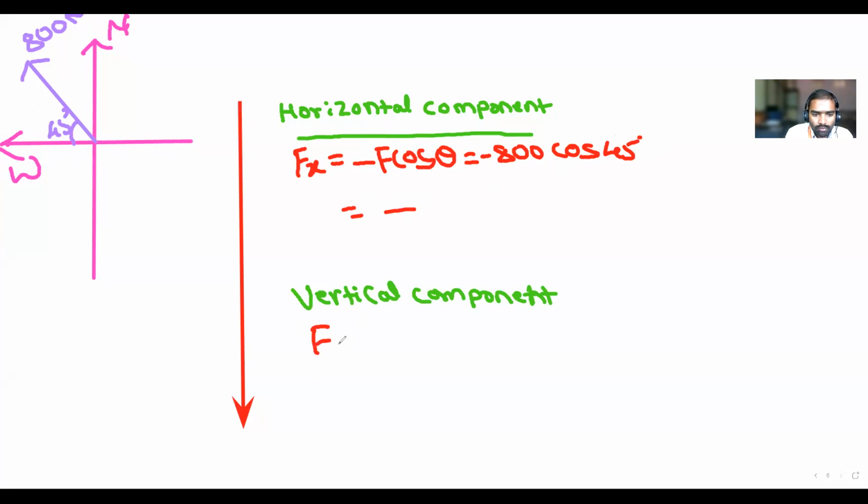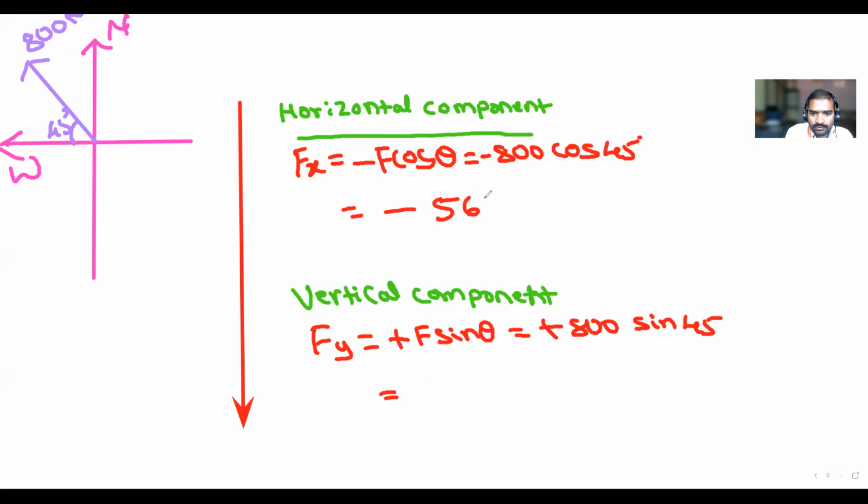Similarly, Fy is moving in an upward direction. Positive, upwards. So this is upward. F sin theta. So plus 800 sin 45 degree. Calculate, all of you calculate. How much is the answer? Tell me.